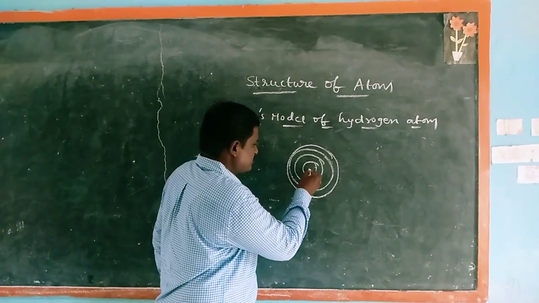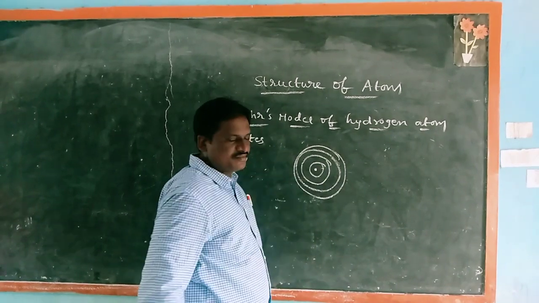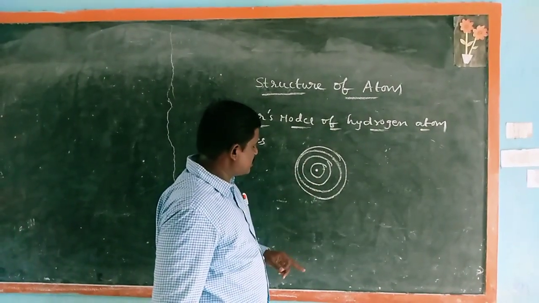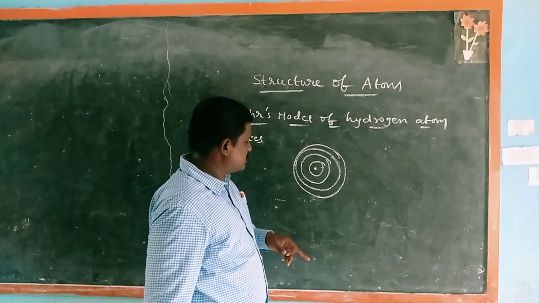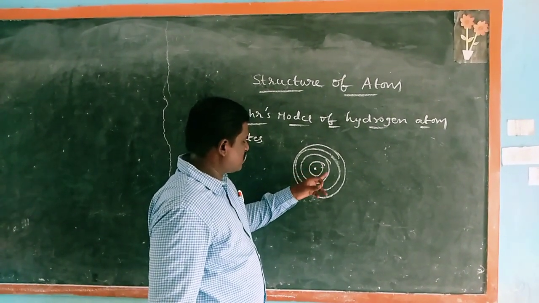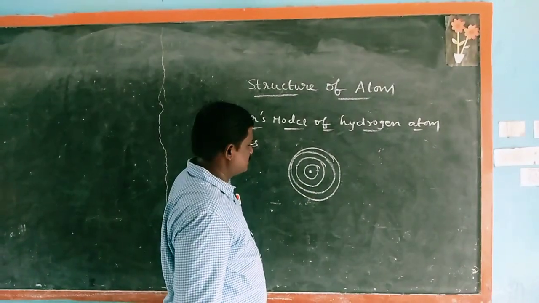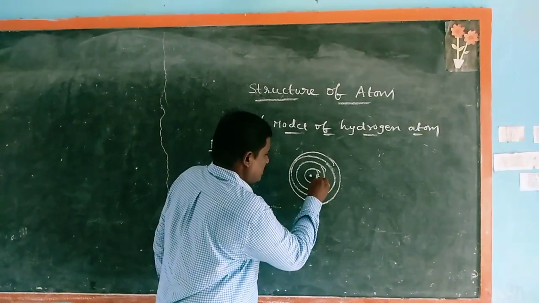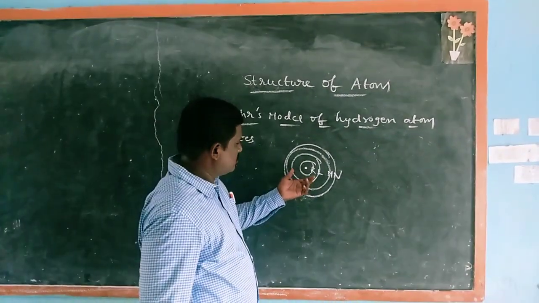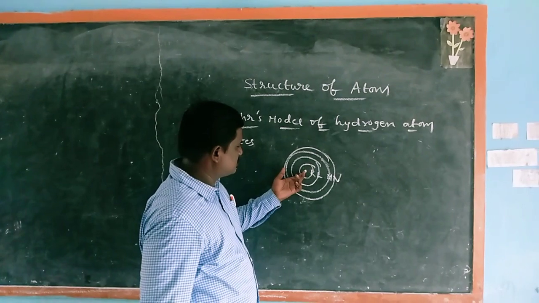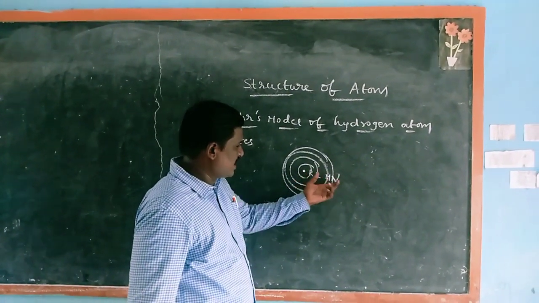Atom is spherical in shape, mostly hollow. In the center, the nucleus is made up of protons and neutrons. Electrons revolve around the nucleus in a particular path called a shell. Different distances from the nucleus: which one is close to the nucleus? That one has the least energy. Which one is away from the nucleus? That one has the highest energy.